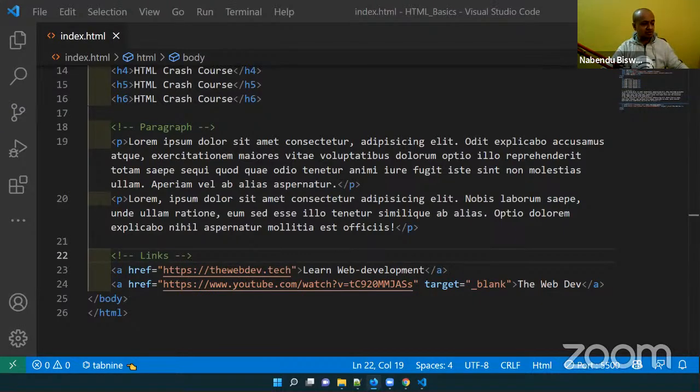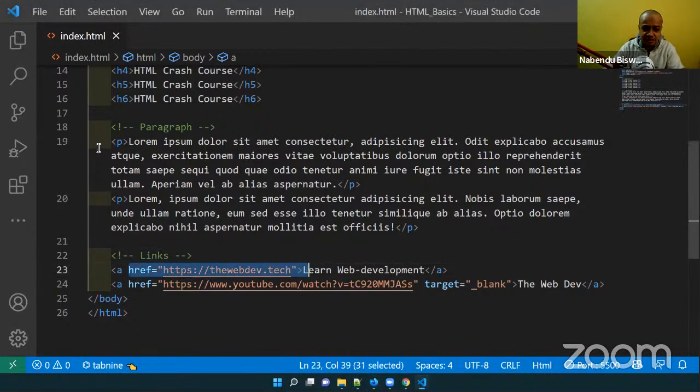Now the next thing which we are going to do, so these things are known as tag attributes. See, in H1 we didn't give anything, but here we have given the tag attributes. They just give the additional information, and this is very much required in link tag, because that is the source you are giving. This is just the name, this is the source to which this will go.